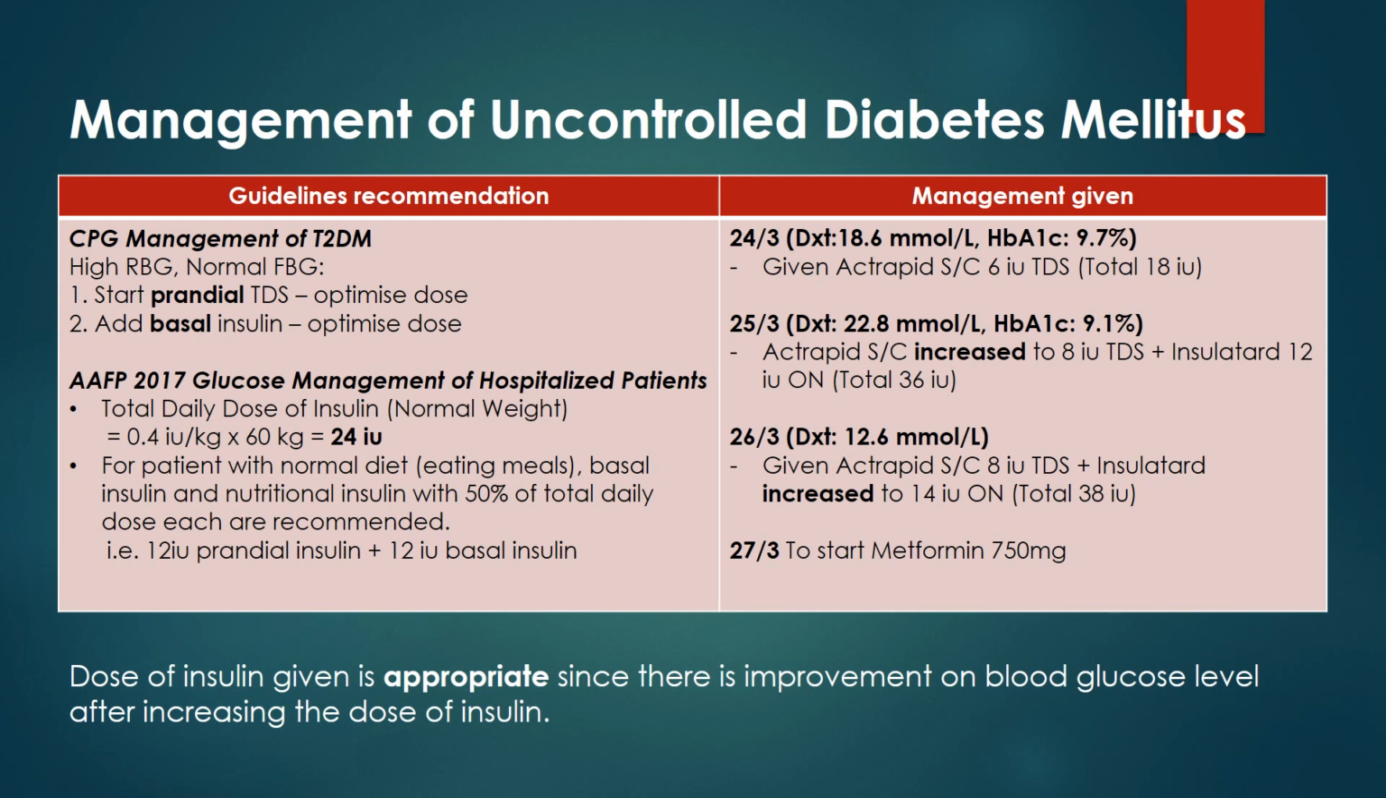So this patient was initially given Actrapid 6 units TDS and increased to 8 units TDS with the addition of Insulatard 12 units at night. It was then optimized to Actrapid 8 units TDS plus Insulatard 14 units at night. The dose of insulin given to this patient is higher than recommended, but it is appropriate because there was improvement shown in the blood glucose level after increasing the dose of insulin.